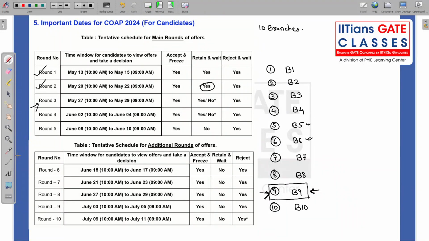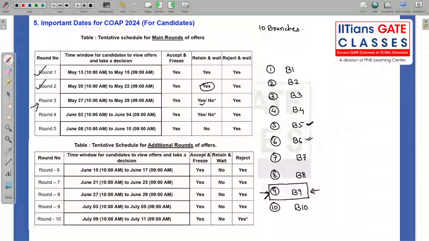In round three, I will take the first case, that you got an upgraded branch. Suppose you got B5 in round three. If you are happy, you can do accept and freeze. If you are not happy, you can reject and wait also. Now, what about this retain and wait? There is a no with the asterisk mark. So I will explain that. So when can you press yes?